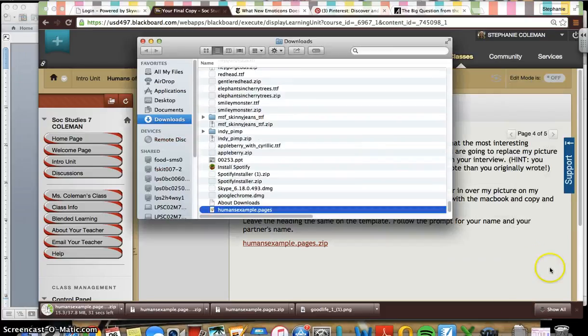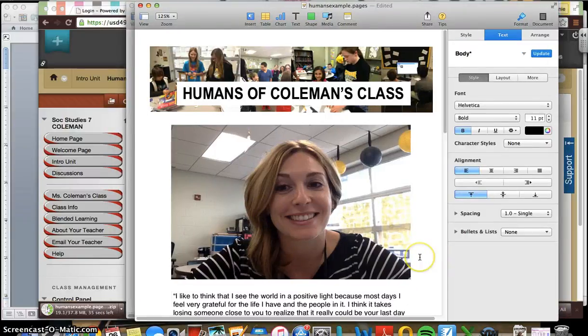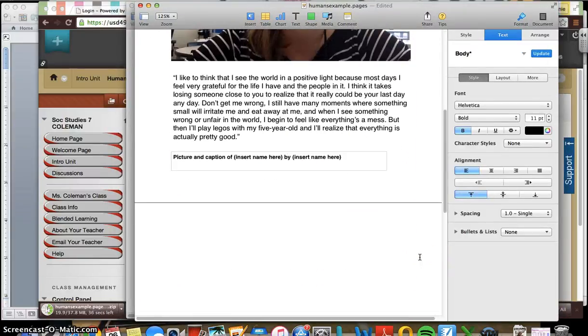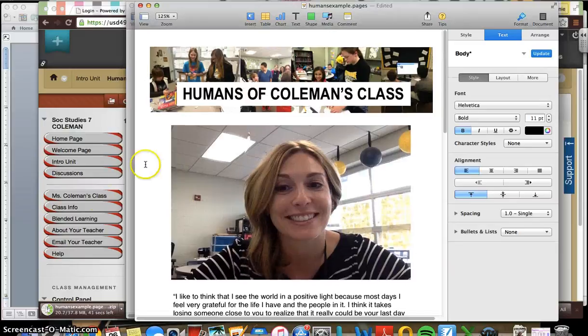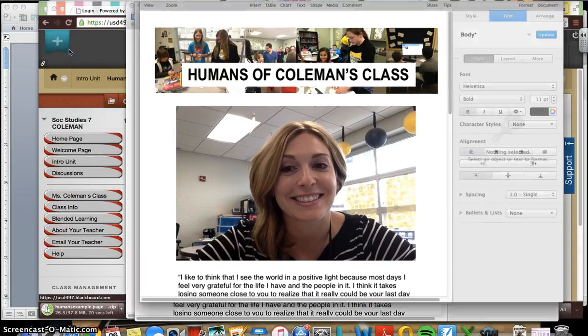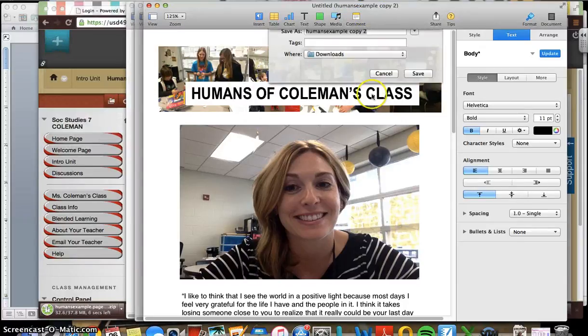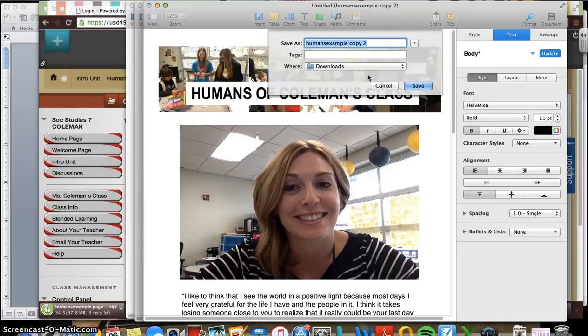the file. And the file that you are looking for is this. If this is opened, you've gotten the right thing open. So what you do, this is a template. So when you open this, the very first step is to save your own copy. So you're going to go file, duplicate. So it makes your own set for you. So now see how this is a copy? I'm going to go file and save, and it's going to be my copy now. So anything I do to this document will now be mine.